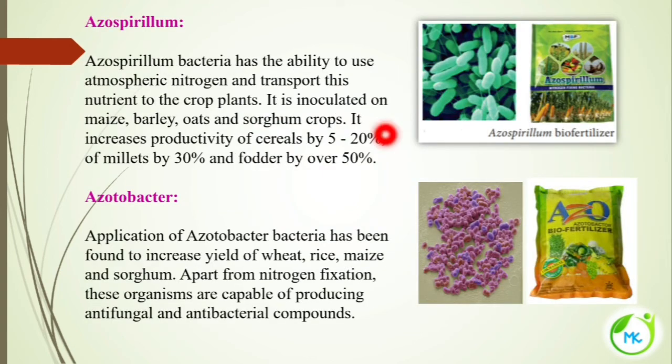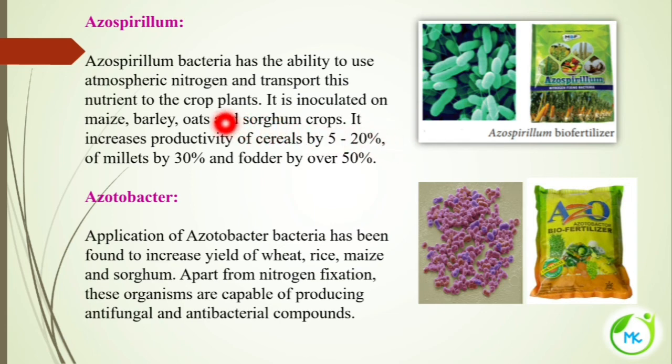Next is azospirillum. Azospirillum is also a bacteria, and it also has the ability to use atmospheric nitrogen. This is the azospirillum biofertilizer, and it is inoculated, that is introduced, onto maize, barley, oats and sorghum crops.